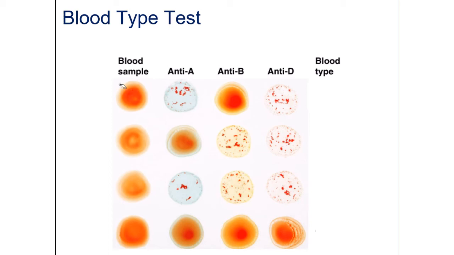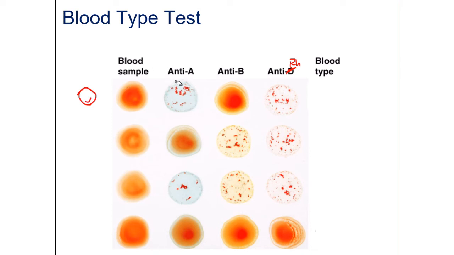So this is the first blood sample, and over here in this well we have anti-A antibodies in it. Okay, second well we have anti-B antibodies, and the third well we have anti-D antibodies, which basically just means anti-Rh antibodies. So let's draw the blood cell here.